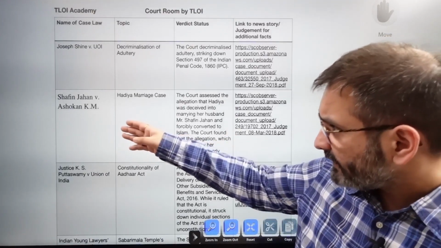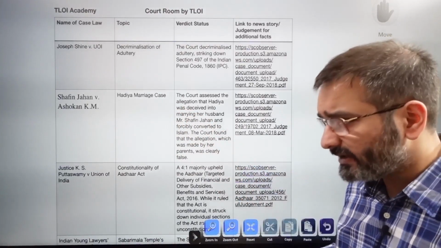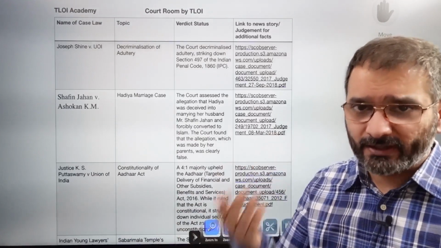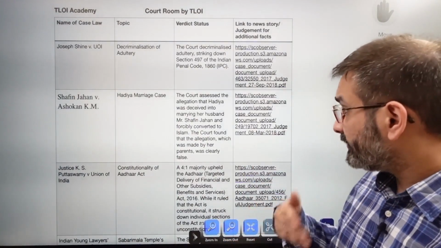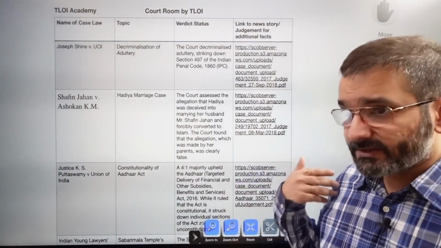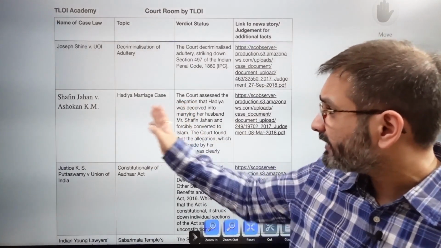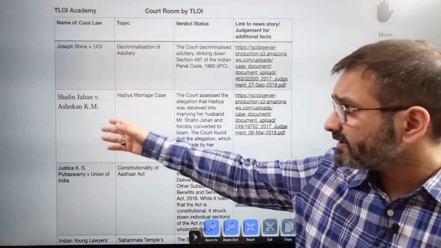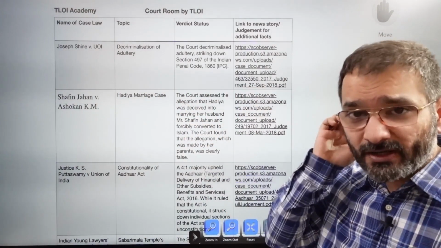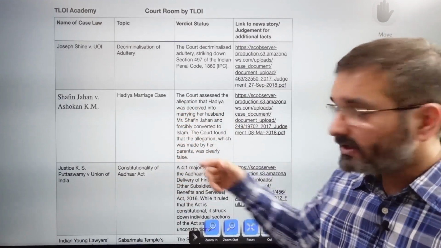Then this is Shafin Jahan versus Ashokan KM. This is also popularly known as the Hadiya marriage case, in which the father alleged that his daughter was forcefully converted and married into another religion, but she contended something else. She said, well, it's my choice. So if in any of your law entrances they ask you which is the Hadiya marriage case, this is Shafin Jahan versus Ashokan KM. The pronunciation could be Hadiya as well. I really don't know. It says Hadiya, so I'm pronouncing it based on that.